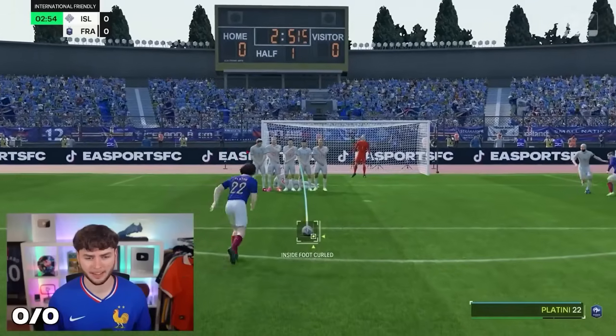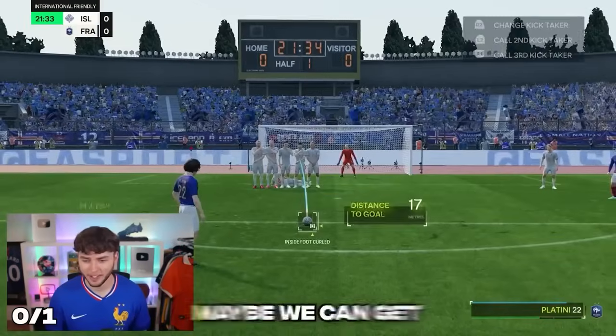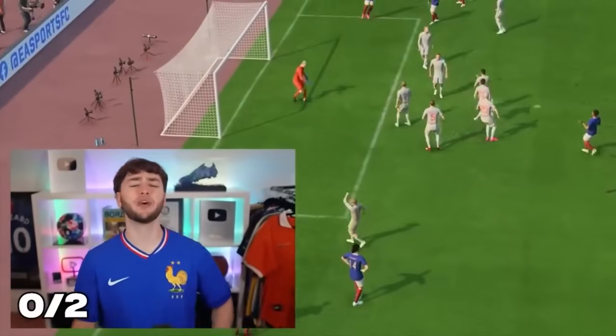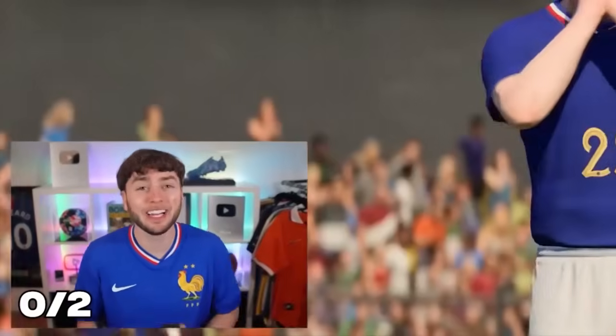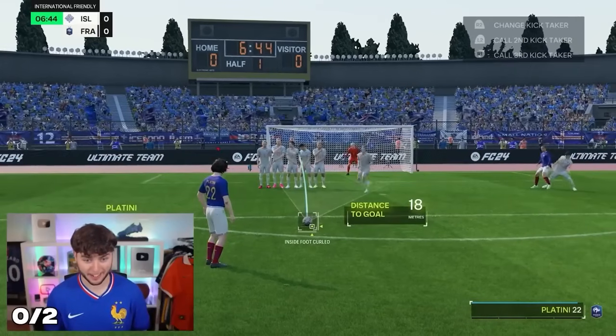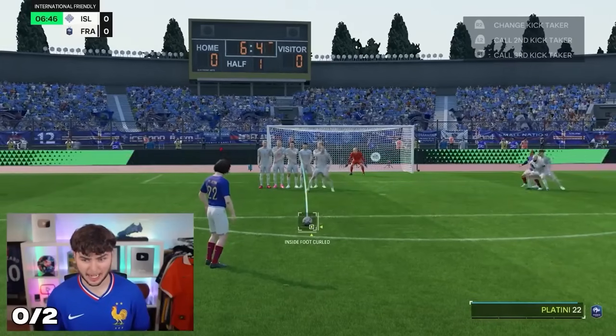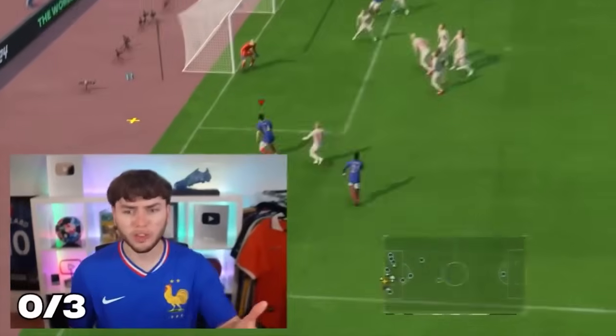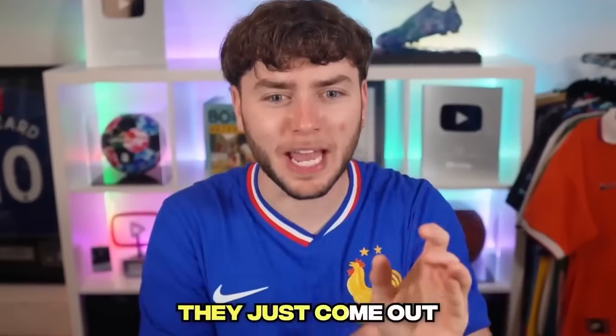We're going to go a bit light. Boom. Maybe we can get it over the wall with our next try. Boom. Oh my god, it's too close. How am I going to do this? They say good things come in threes, so hopefully we can get this one over the wall and in the back of the net. How about that, Platini? What the? Why did Koundé just come out of nowhere?